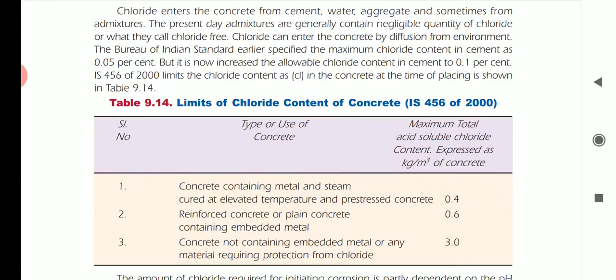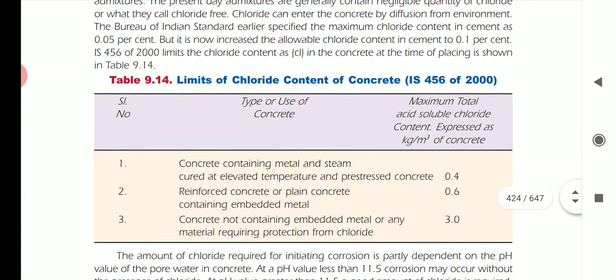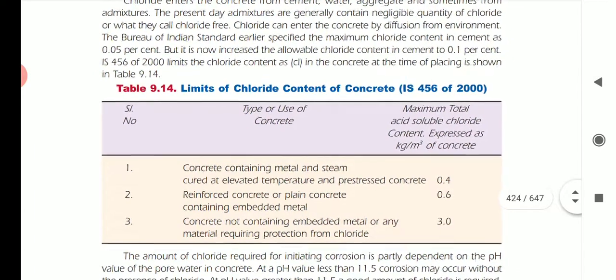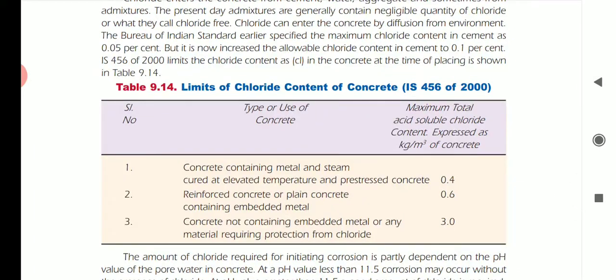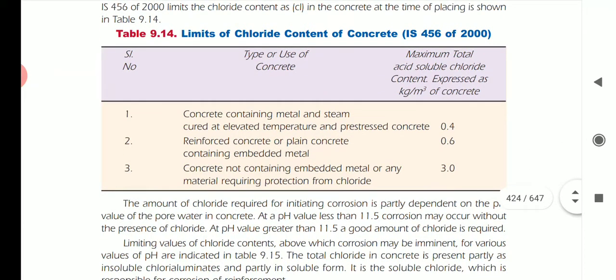IS 456-2000 limits the chloride content in the concrete at the time of placing, as shown in the table. So the chloride content, when you are placing concrete for different purposes, should be as given in the tabular column. This chloride content mainly gets added to the concrete with the help of water. So you should always test the water before adding it to the concrete. So go through this table.